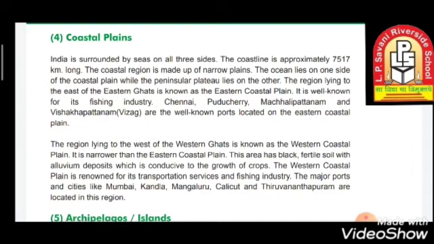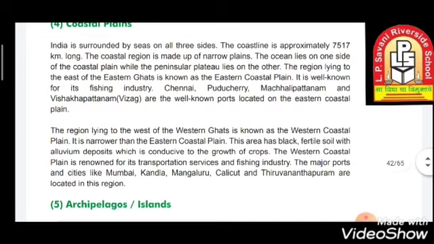The region lying to the east of the Eastern Ghats is known as the Eastern Coastal Plains, and the region to the west is called the Western Coastal Plains. The east is well known for fishing industries, and the places are Chennai, Pondicherry, Machilipatnam and Vishakhapatnam.